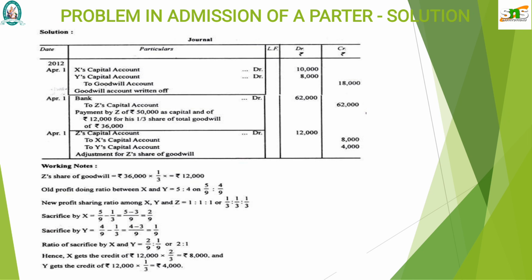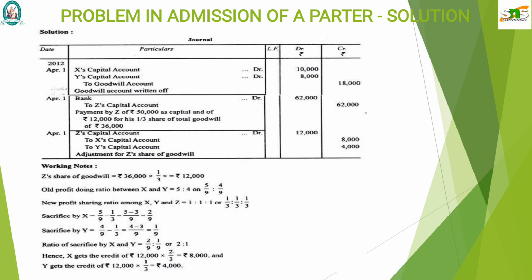The second journal entry is for the amount brought in by the new partner as capital, and the amount brought in as the share of goodwill. The new partner Z is bringing 50,000 rupees as capital and 12,000 rupees as goodwill.